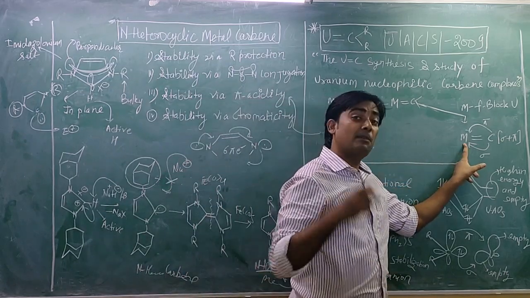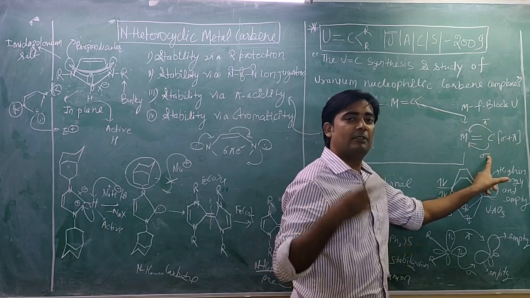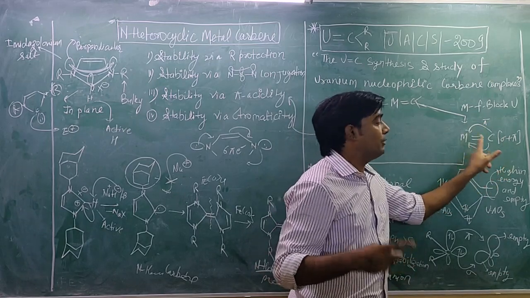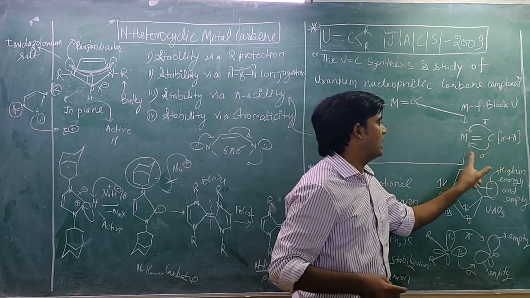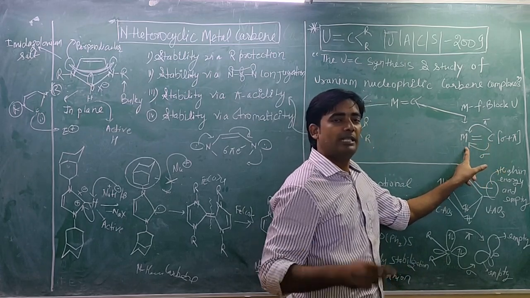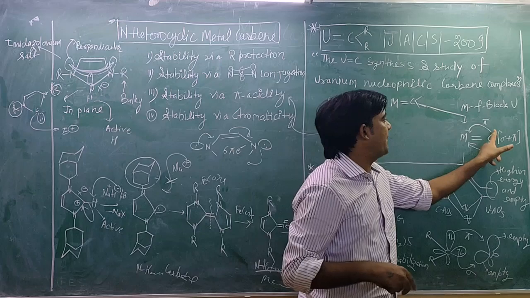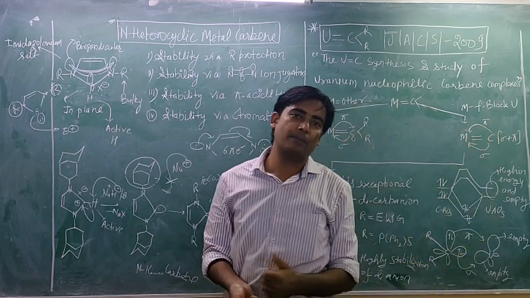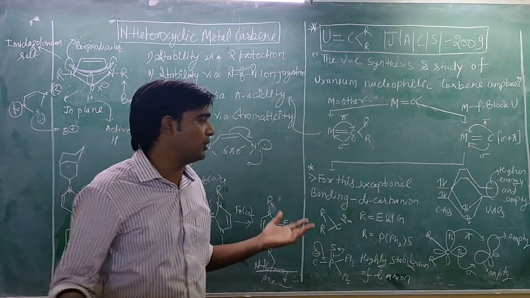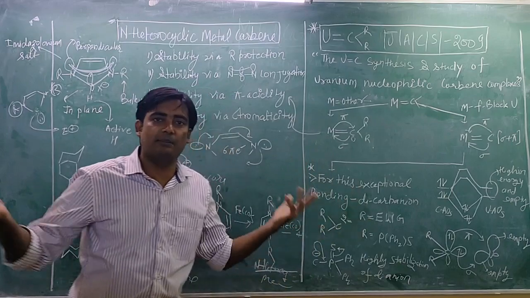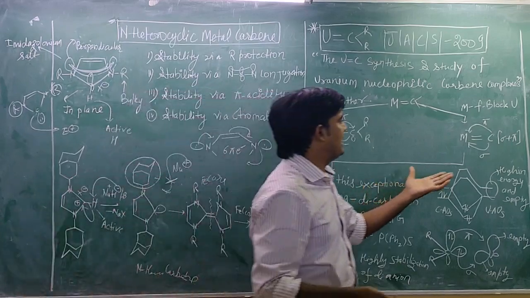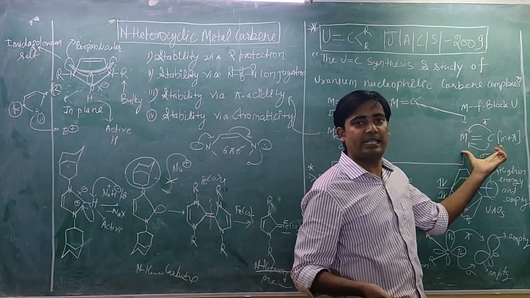In this case, both bond formations are due to one directional electron transfer from carbon. The sigma bond is due to the shifting of electron density from carbon to metal, and the pi bond is also. So there is no pi back bonding and no synergistic effect. So how can we explain this, and what type of carbene exists like this?